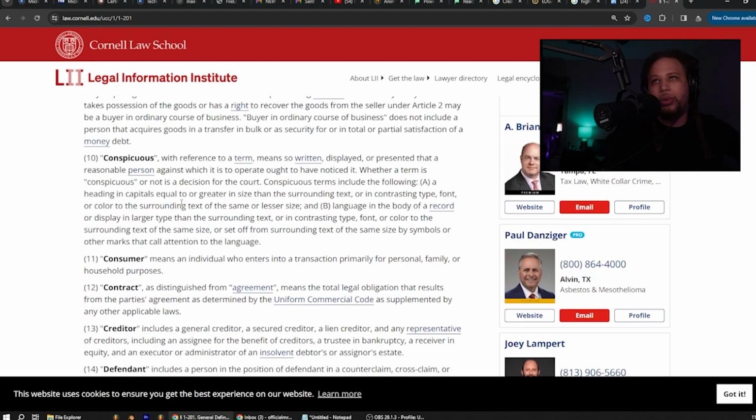Conspicuous, with reference to a term, means so written, displayed, or presented that a reasonable person against which it is to operate ought to have noticed it.